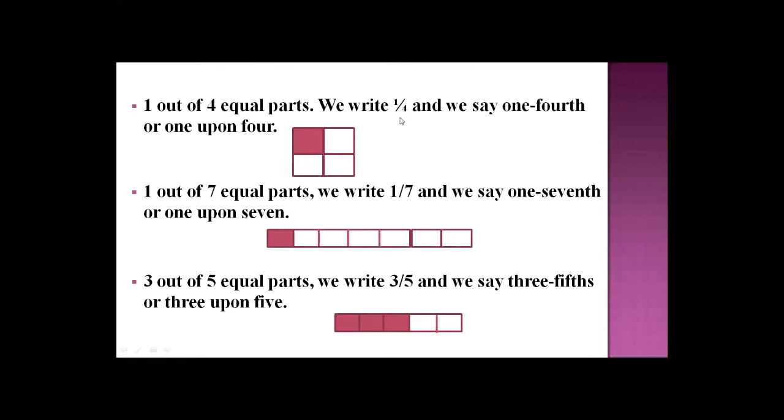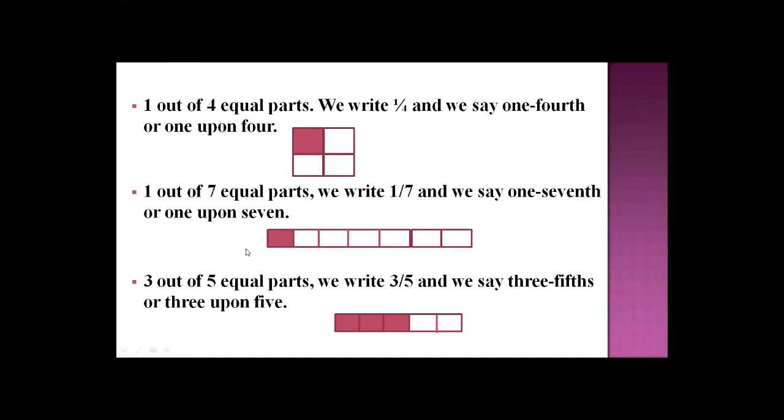1 upon 4 means 1 is the numerator, the shaded part, and 4 is the denominator, the overall parts, or the total number of equal parts of this square. So what's the fraction of this square? 1 upon 4. Here 1 is denoted as numerator and the number of equal parts is called denominator, that is 4. Okay, understand? Now we are moving further.